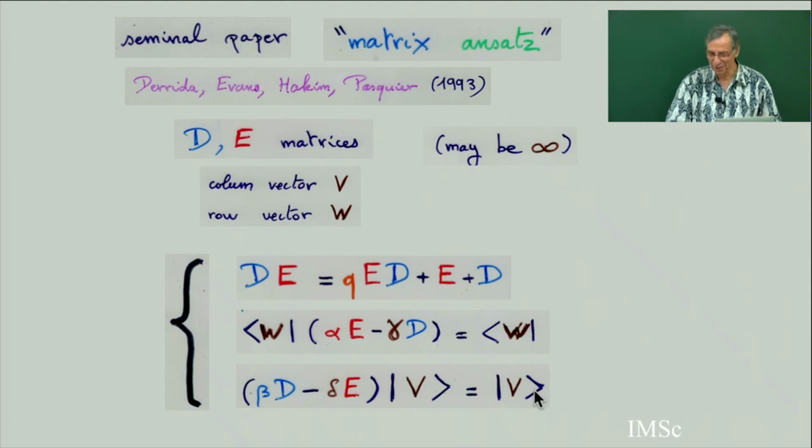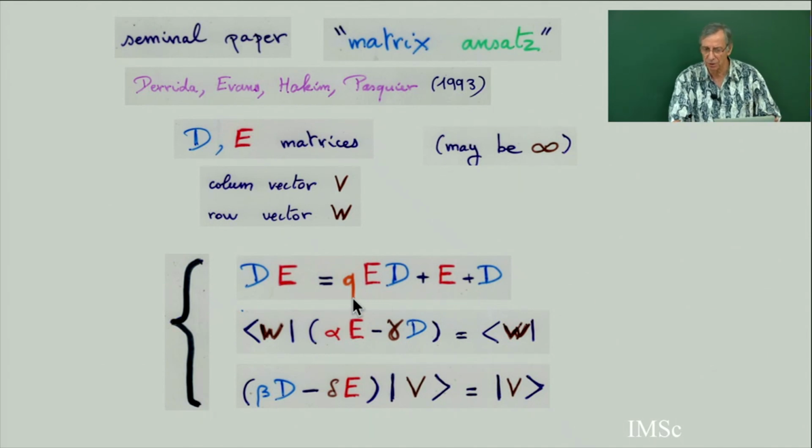Just suppose you find, in the paper by physicists about E and D, this matrix was inspired from the orthogonal polynomial. There is a tridiagonal matrix associated to the orthogonal polynomial. They took this matrix and they show that this matrix satisfies this system of equation. So suppose you find this.